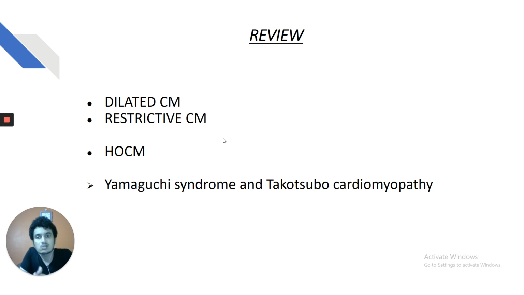Amyloidosis is the most common cause of restrictive cardiomyopathy. Hypertrophic obstructive cardiomyopathy is chiefly a diastolic failure of the heart with left ventricular outflow tract obstruction depending upon three factors. And the most important is the murmur which increases in intensity on standing or Valsalva, the HOCM murmur. And we saw in detail what is Yamaguchi syndrome, where there is giant T wave inversion, and what is Takotsubo cardiomyopathy, acute onset cardiomyopathy in elderly females following death of a loved one, and intra-aortic balloon pump is the treatment of choice with a big no for norepinephrine, epinephrine, or dopamine, as it is already stress induced and they can only aggravate the condition.